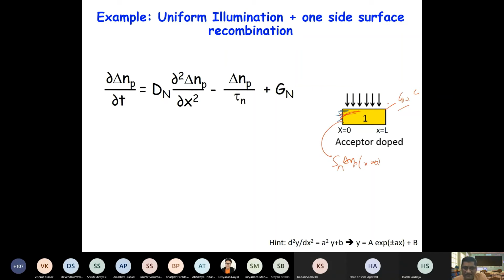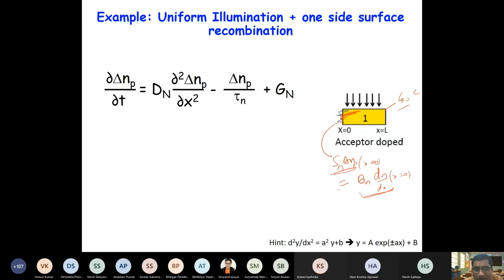So the number of carriers that are generated at x equal to L and x equal to 0 are the same, right? So this diffusion current will be the same as the recombination here. The diffusion will be D, the diffusion coefficient of n, times the derivative dn by dx, again at x equal to 0. So this diffusion of electrons will be the same as the recombination rate of electrons at the surface. So the surface recombination rate is the same as the diffusion current.